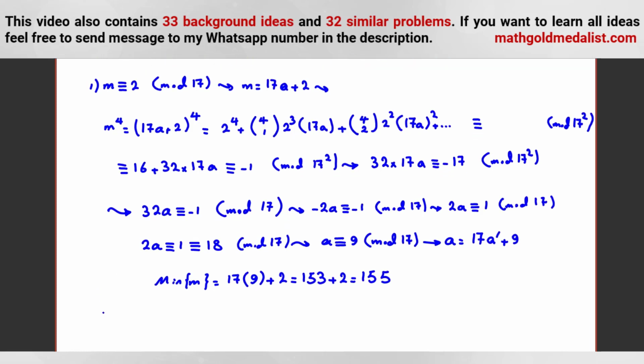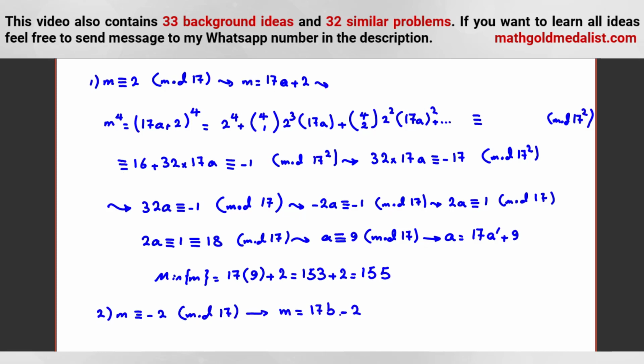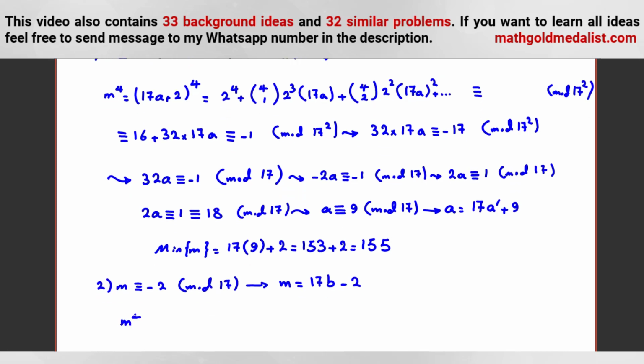Okay, now let's consider the second case. m is negative 2 mod 17. So we can say m is 17b minus 2. Again, we should do the same thing. m to the 4 is (17b minus 2) to the 4. If you consider it like this, it will be 2 to the 4 minus 4 choose 1, 2 cubed times 17b, congruent to negative 1.